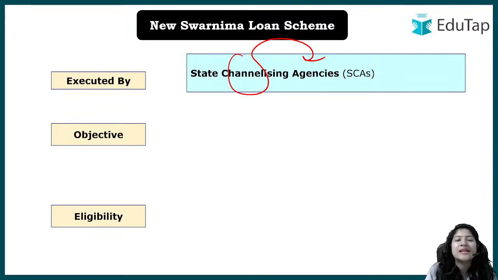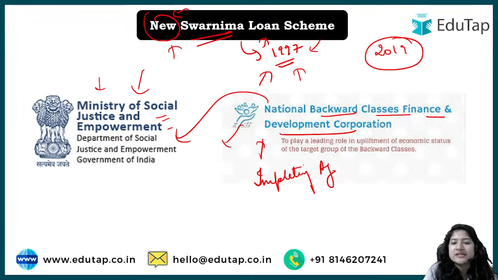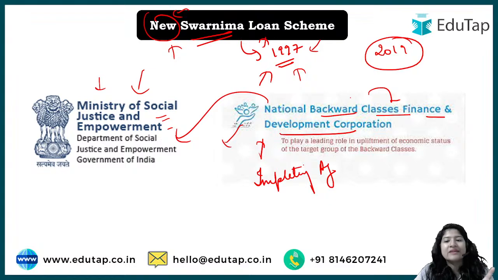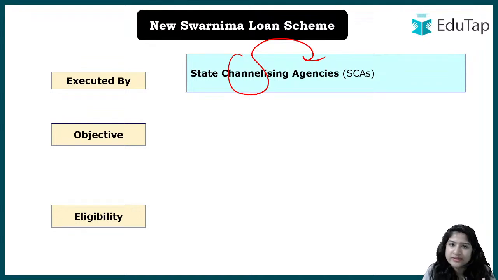Okay, so these channelizing agencies could be the banks or could be your state finance agencies also. At the state level you also have backward classes finance agencies and communities that are there. So either through them or through banks, it depends from state to state and place to place, whom they can authorize to distribute the loan to the beneficiaries. Okay, so executed by what? Executed by your state channelizing agency.